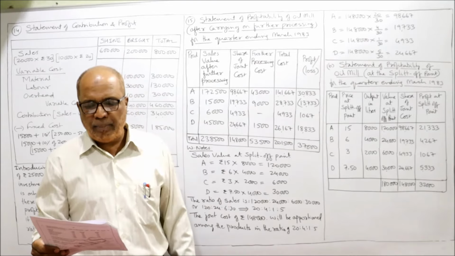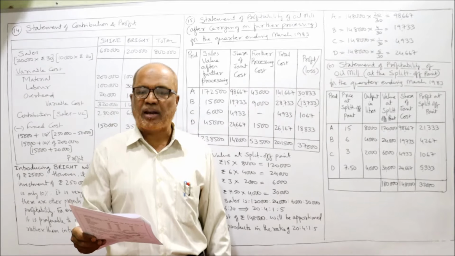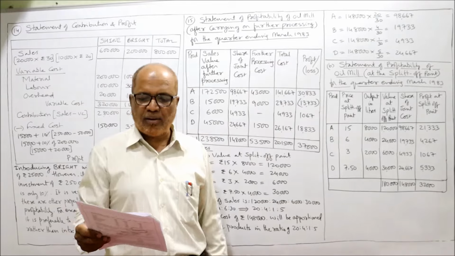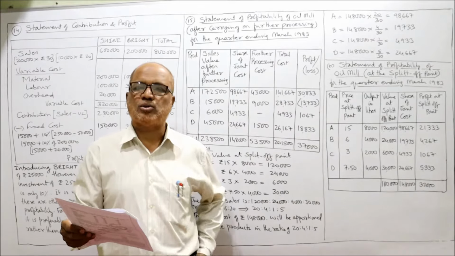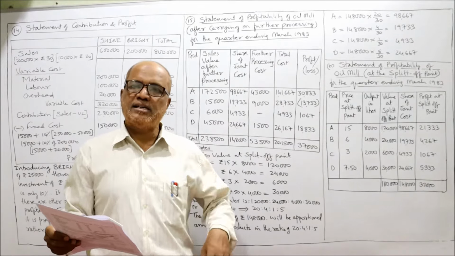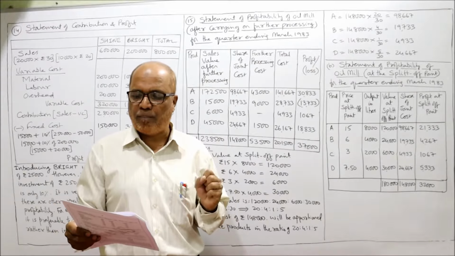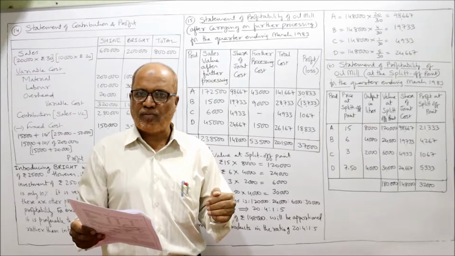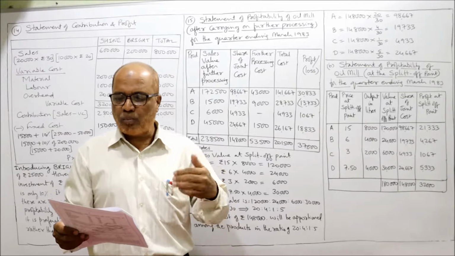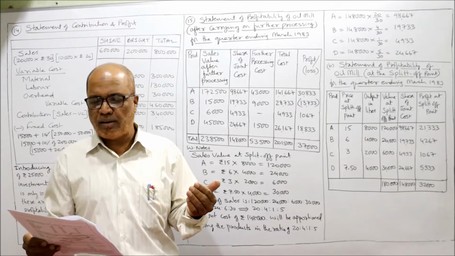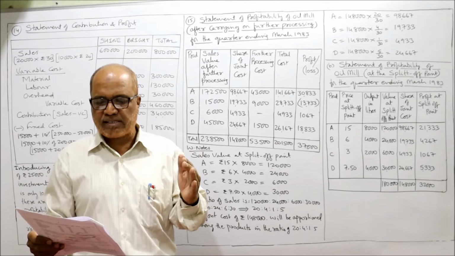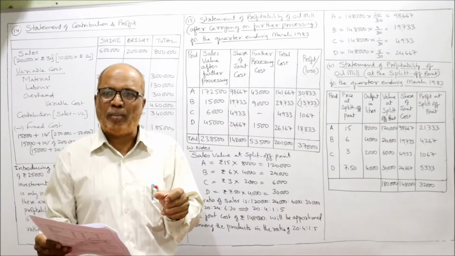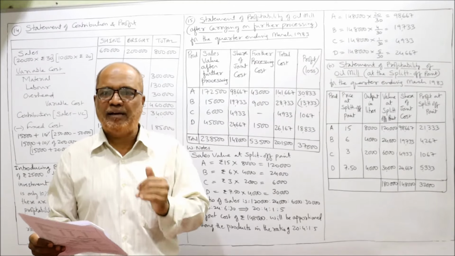In an oil mill, 4 products emerge from a refining process. The total cost of input during the quarter ending March 1983 is 1,48,000. Oil refinery, it is extracting, it is refining oil. So the total cost of input is 1,48,000. The output, sales and additional processing cost are as under. Product A, B, C, D. We simply call it ABCD.